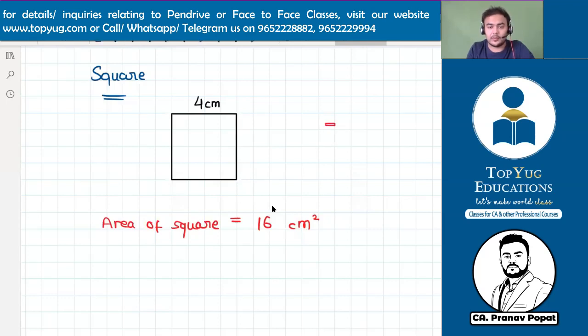Okay? Because when you come to the business world, there are dollars also, there are rupees also, there are kg also, there are centimeter, there are meter. Many things are there. Okay? So don't forget the details of units also. So area is 16 centimeters.